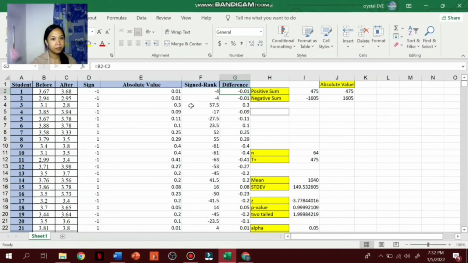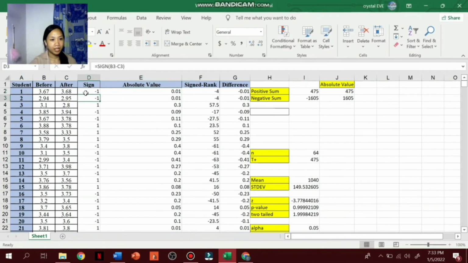Next, we need to find the difference value of the CGPA score before online classes and the CGPA score after online classes, where we take the data here, 3.67 minus 3.68. Here we get negative 0.01. Next, we need to find the absolute value of the data, where here we get negative 0.01 and the absolute value of the data is 0.01, and here is the rest.